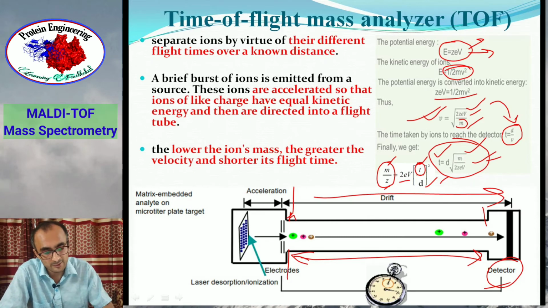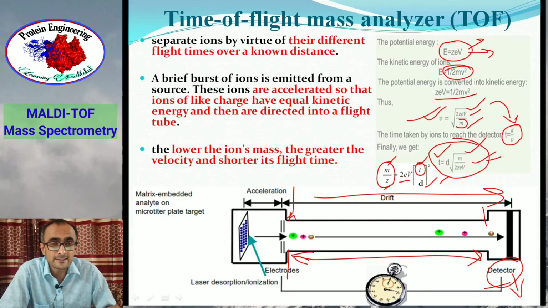And a graph is plotted between m by z of ions versus their concentration. Concentration again comes from the detector. We have seen in an earlier lecture on principle of mass spectroscopy that the relative abundance of ions is calculated from a detector. For example, the simplest detector is a metal strip. When these ions collide with the metal strip, they become neutralized, and as a result electric current is produced in the metal. That current is measured, which is directly proportional to the number of ions colliding with the metal strip. So from there abundance will come, and that's how you can plot a mass spectrum of m by z versus abundance of ions in MALDI-TOF.